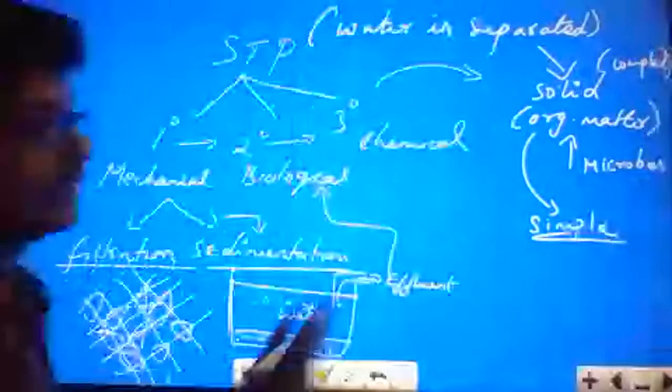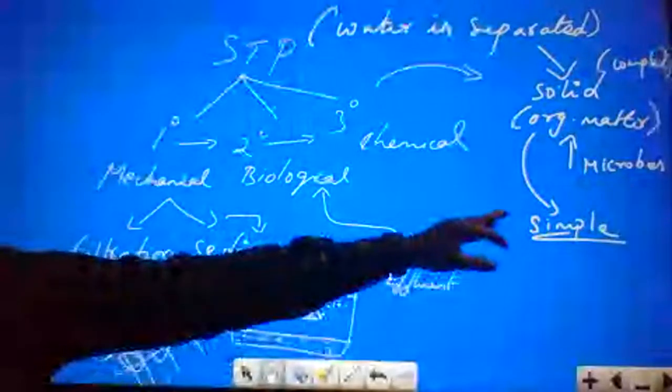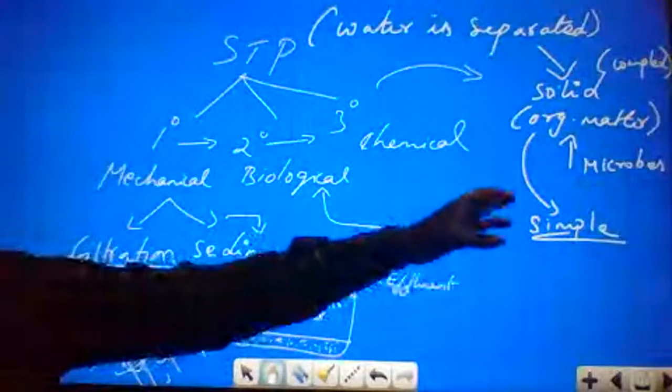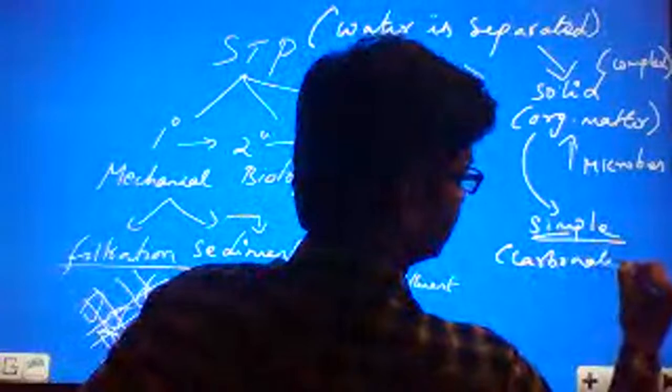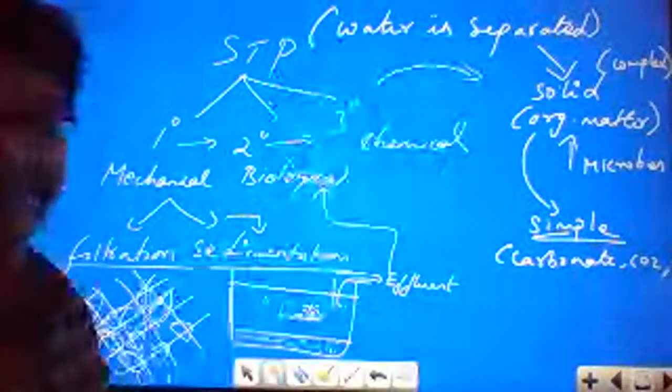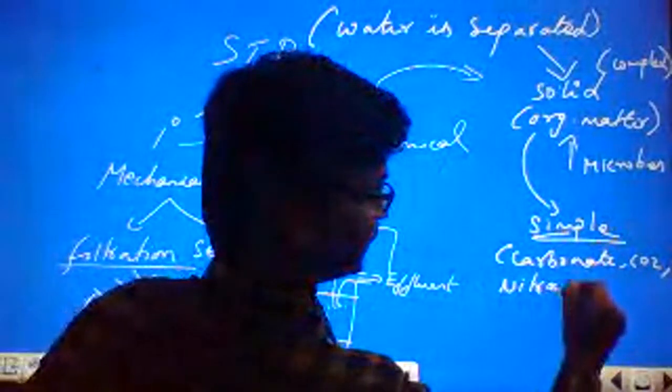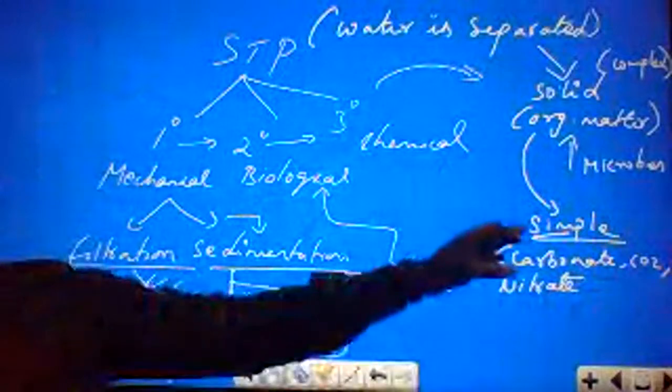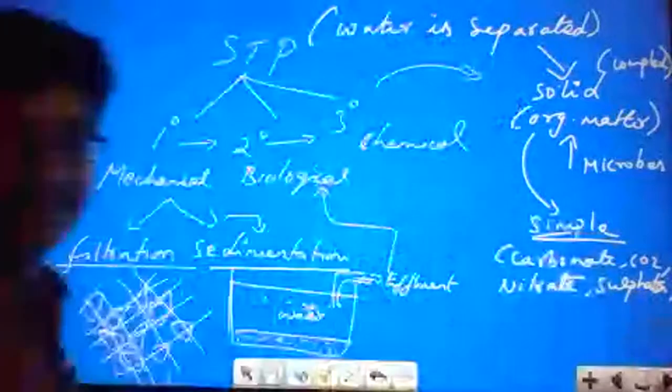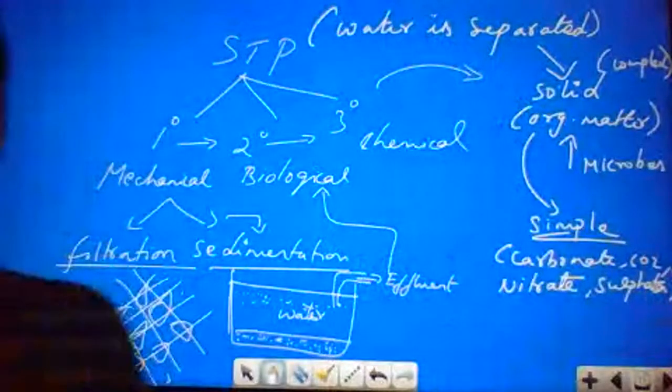What is in complex form will be converted to simple form, such as carbon dioxide, carbonate, nitrate, sulfates. These are some of the simple substances.